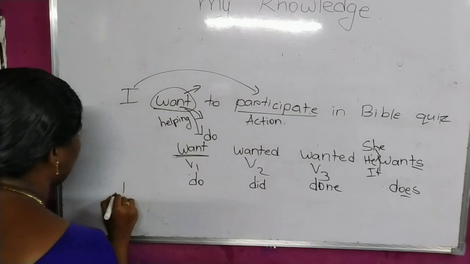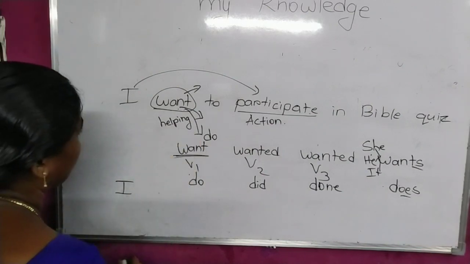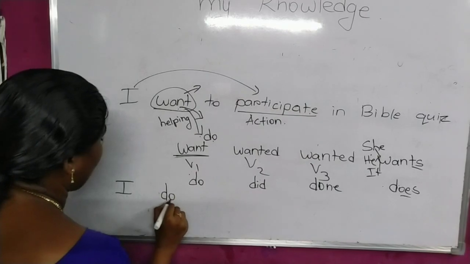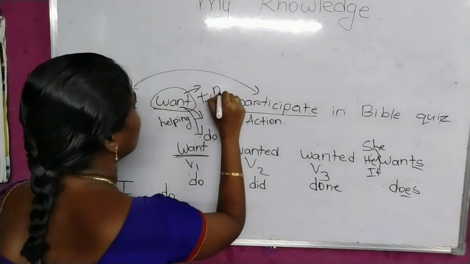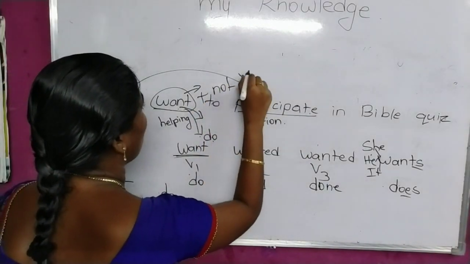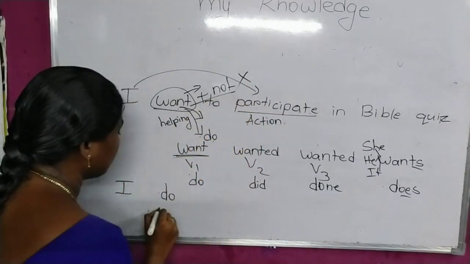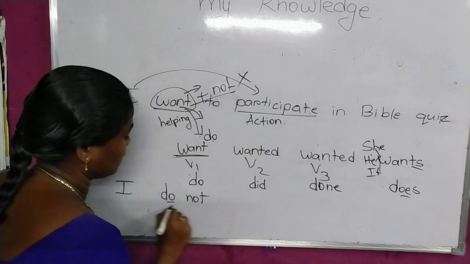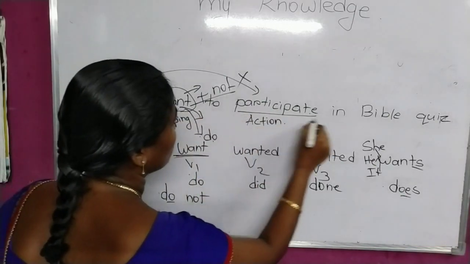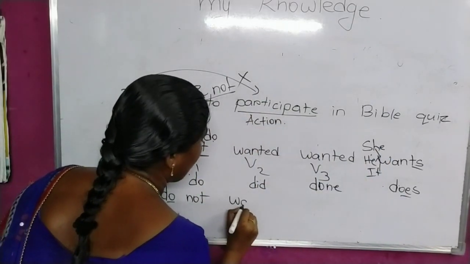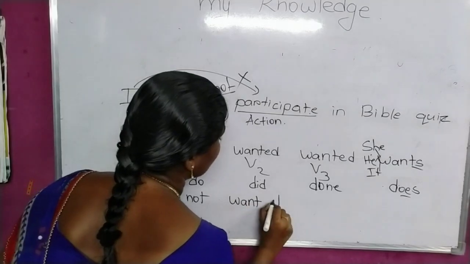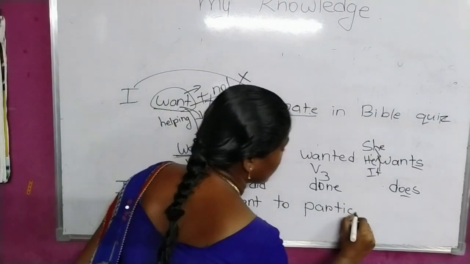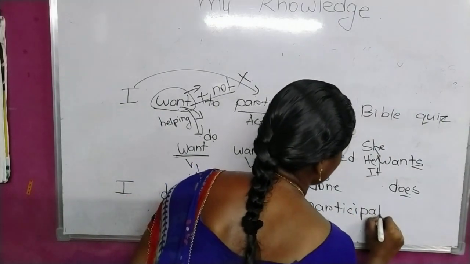In the place of want, you have to imagine do. As you cannot add negation to want, want not is wrong. So you cannot do like that. But you can add negation to the helping verb. I do not. Then you can write the whole sentence as it is: I do not want to participate in the Bible quiz.